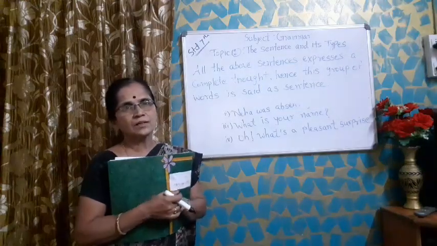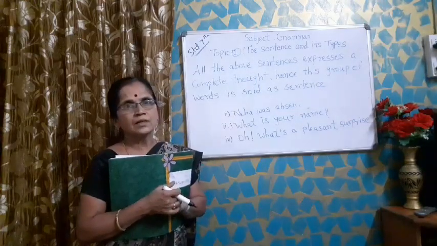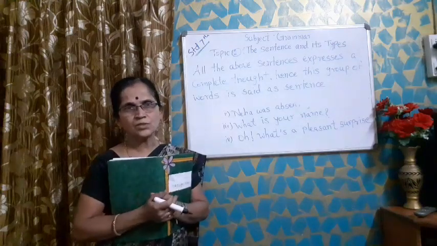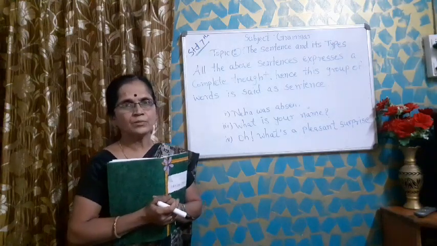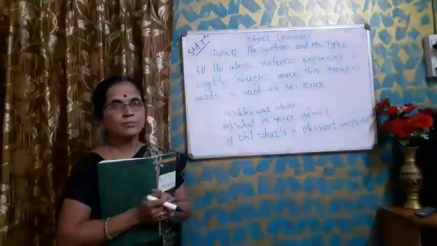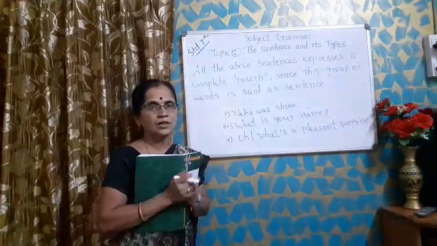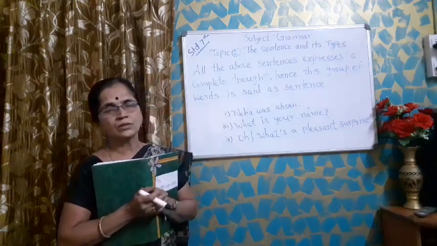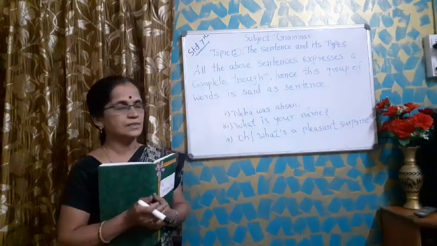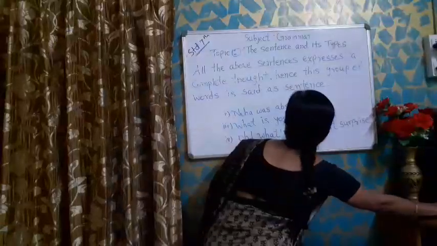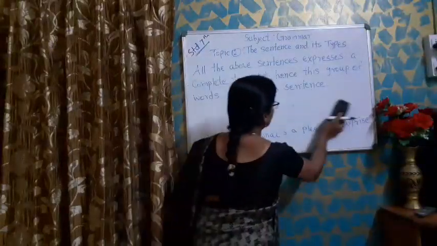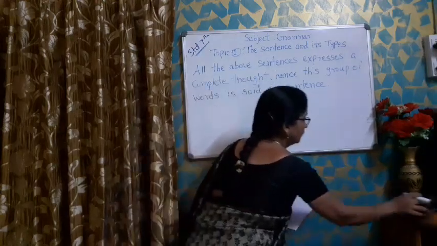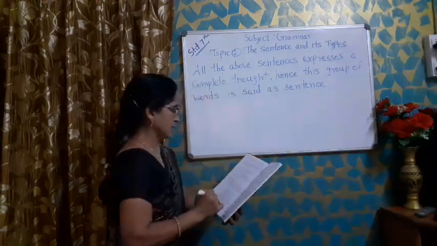Now next I will say: Raman, raw, mango. Did you understand? No. Why? Because it is a group of words, but it doesn't give us a complete sense. So we can't say that it is a sentence. Now I will give some examples of groups of words that are not sentences.